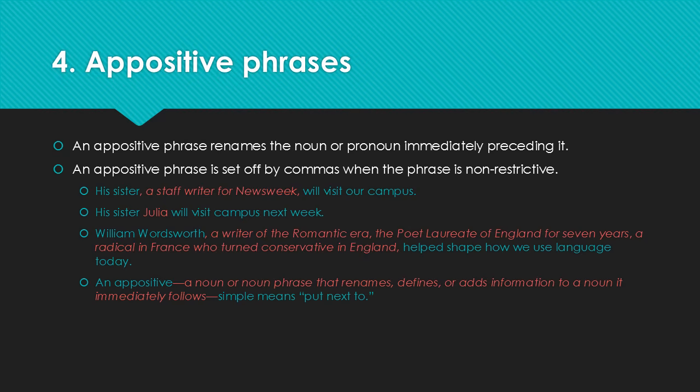Next, William Wordsworth, a writer of the Romantic era, the poet laureate of England for 7 years, a radical in France who turned conservative in England, helped shape how we use language. So here we have a series of 3 appositive phrases that modify William Wordsworth. They are all non-restrictive and parenthetical because they provide extra information that define William Wordsworth.